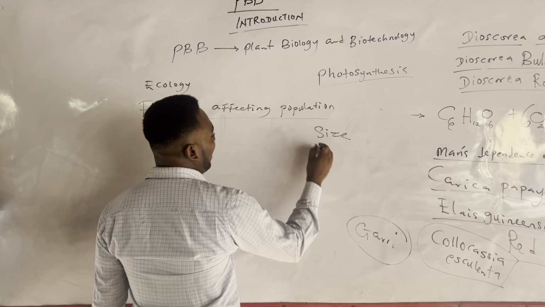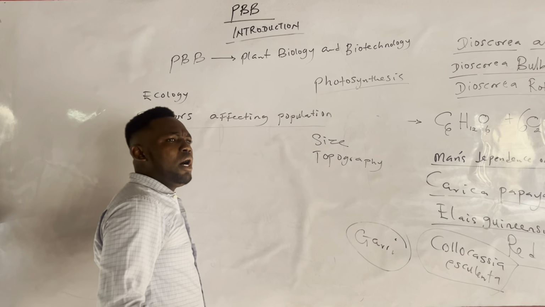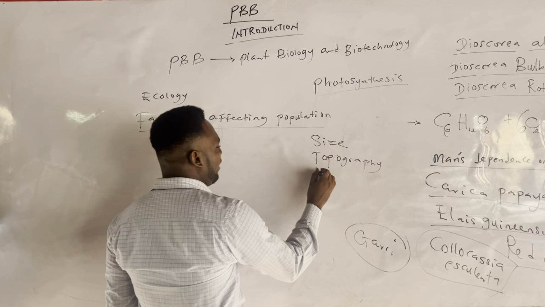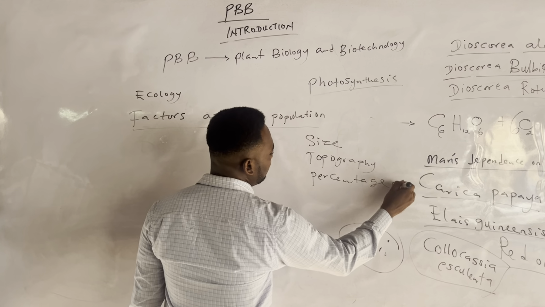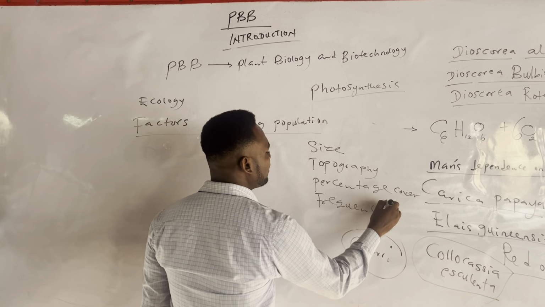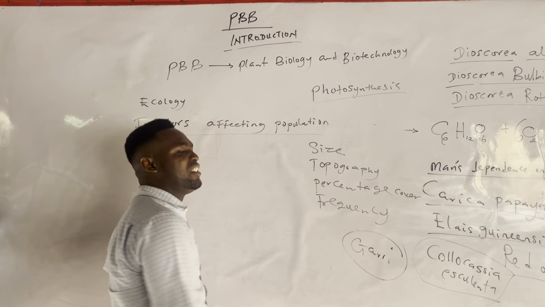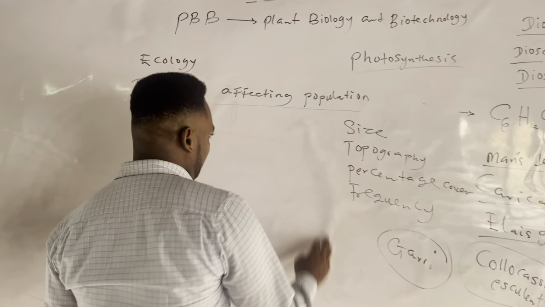It has topography. We equally have percentage cover. We have frequency, which means the number of times an organism appears in a given habitat. All these are characteristics of a population.